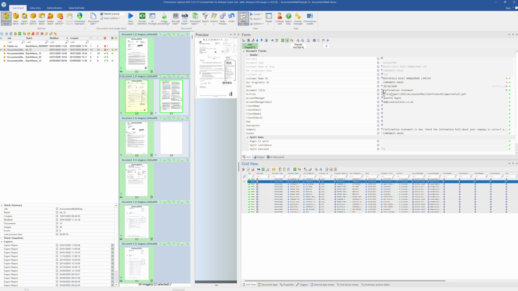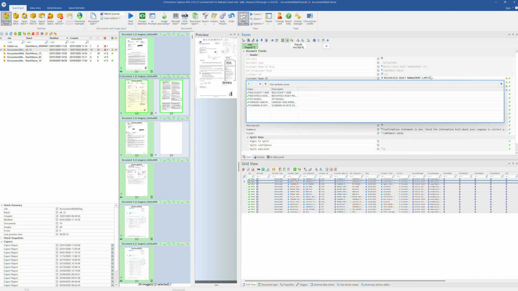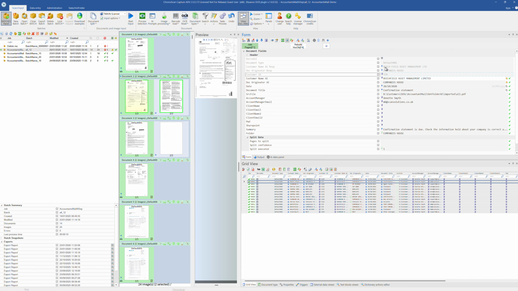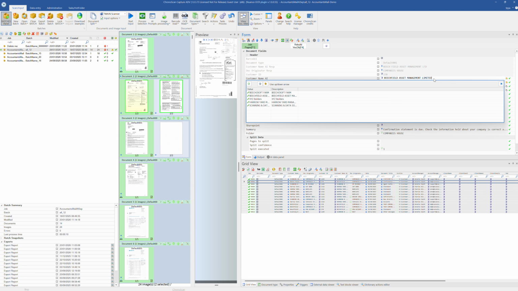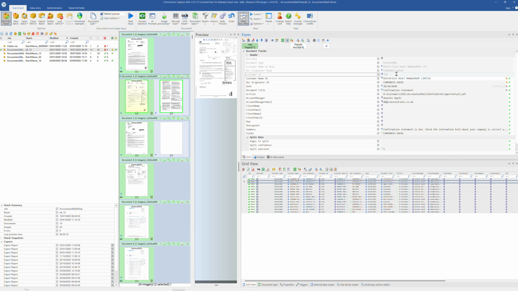Different client, Companies House, date, subject. Also down here we have a summary in about 20 words, I think, of that document which AI has created. As you can see here, we have a match between what AI returns and your client list. So the best match for Beach Spacefield Asset Management Ltd was Beachfield Asset Management Limited, as that's the name that's going to be on your system already.